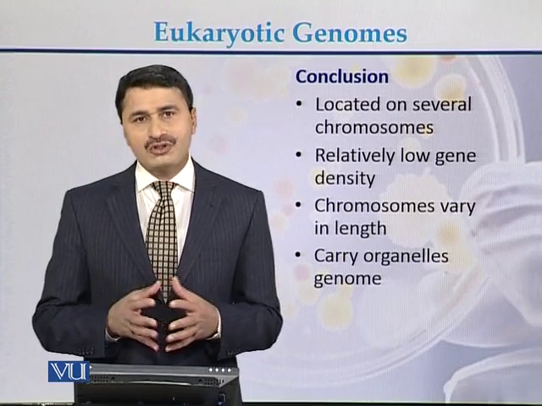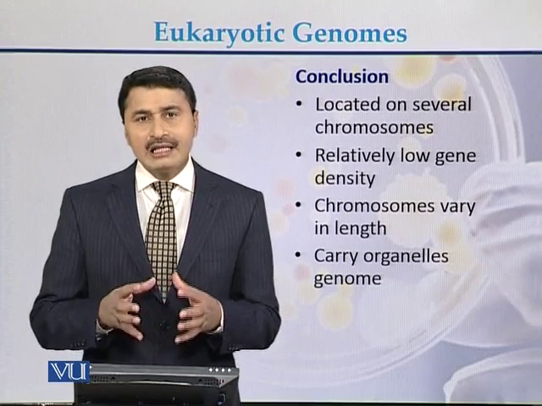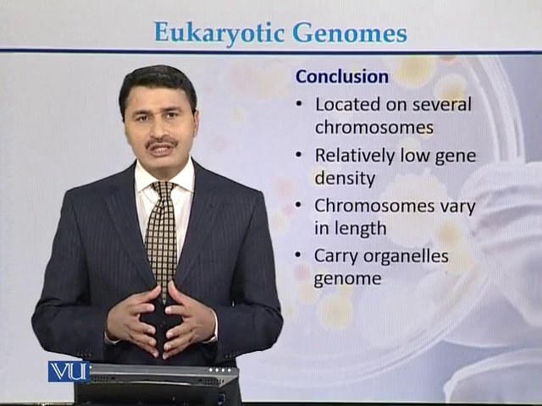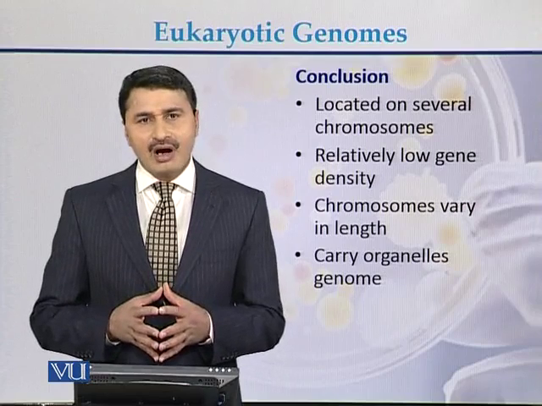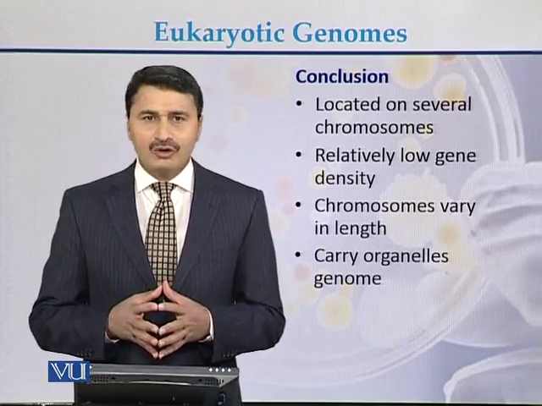Some of the chromosomes are large, and some are small. In addition to the nuclear genome, which is present within the nucleus, there is also an organelle genome, in the form of mitochondria or in the form of chloroplast.